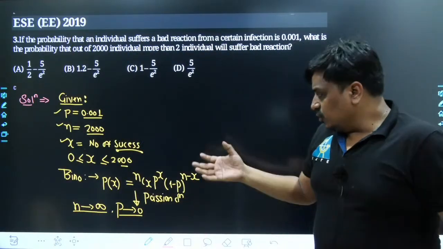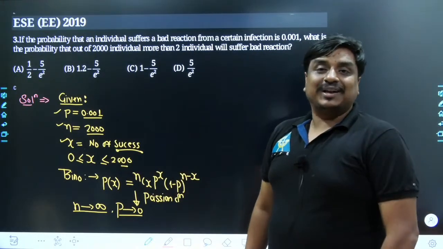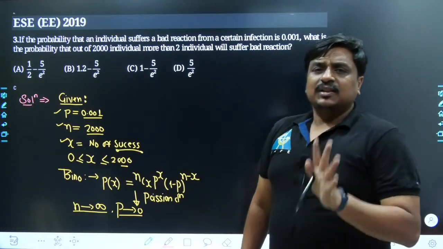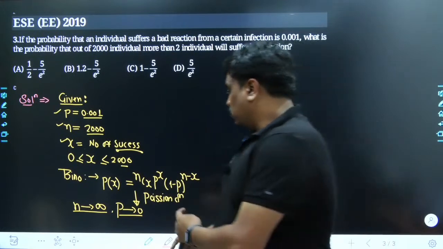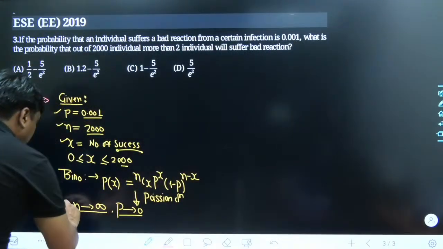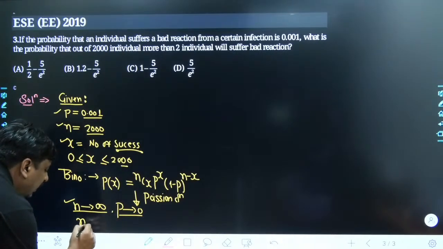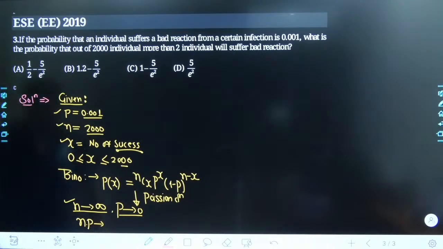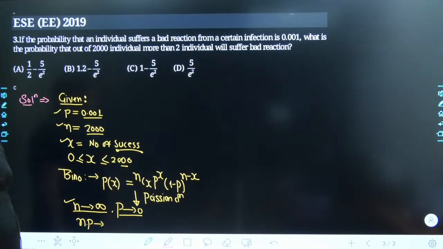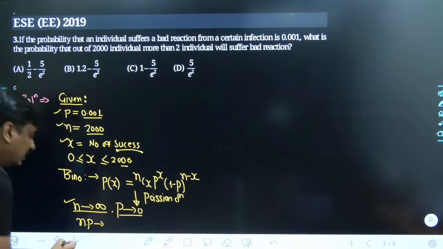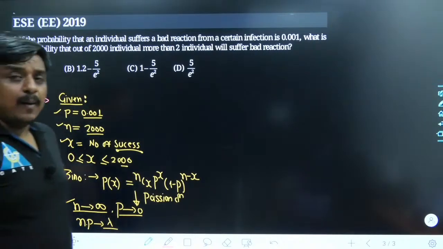Anyways, even if you want, I can give its derivation, how we can reach from the binomial distribution to the Poisson distribution, but I don't feel this is the right time to talk about those calculations. So what you can do in this situation is take n and p together. As n goes towards a very large value, p goes towards a very small value, and their multiplication would be almost a finite value. For the time being, it has been written as lambda.